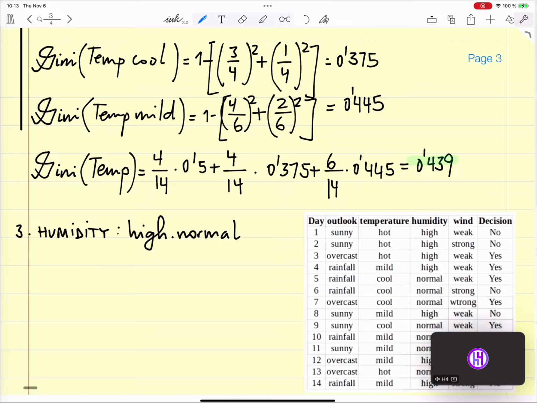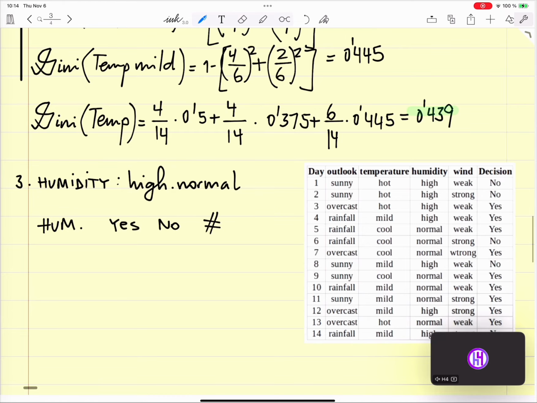Okay, so the table we make is humidity, yes, no, and total. So we have high humidity or normal humidity. For high we have a total of 7, 3 yes and 4 no. And for normal we have a total of 7, 6 yes and 1 no.